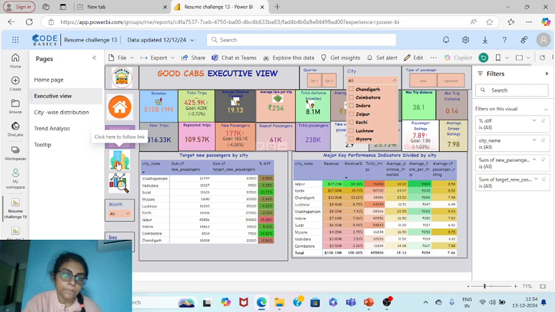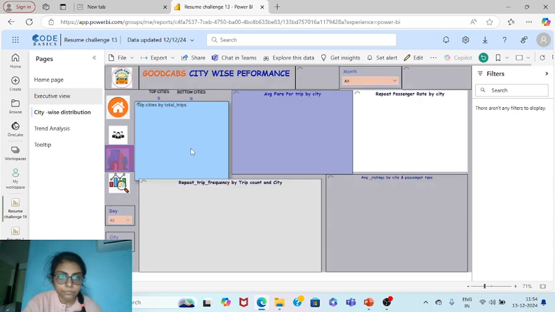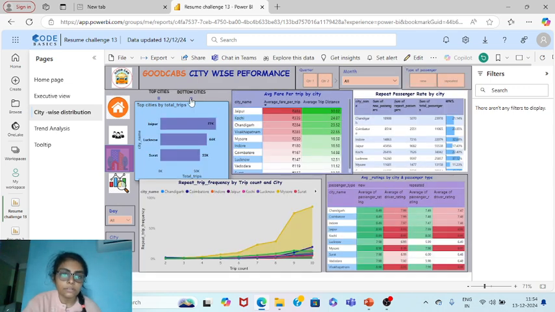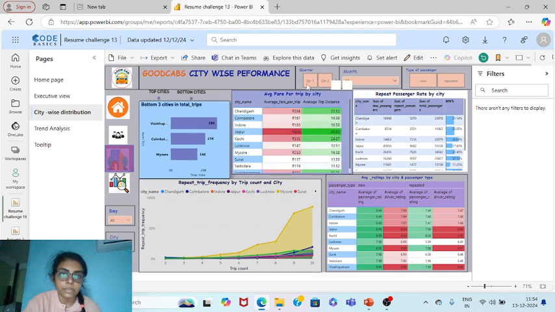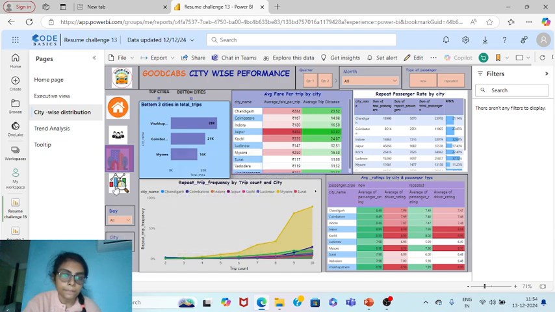Next is the city-wise distribution. This is the total trips. Then we can use this filter for the bottom cities to find out average fare and repeat passenger rate. This is the analysis of the trip count, where we can see Mysore's trip count is the highest.